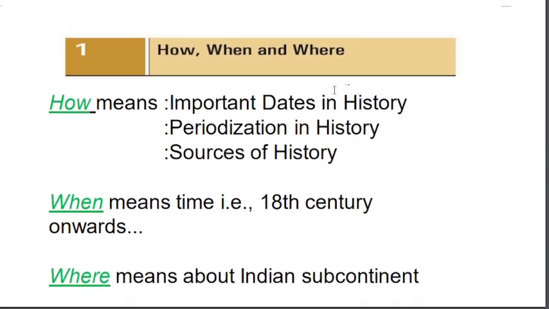In this video we are going to read about the first chapter of history from 8th class, that is How, When and Where. When we hear about history, we recall some words in our mind. What are the words? Some important dates, some important places, some important wars, some important persons, some important treaties. All these words we recall in our mind.